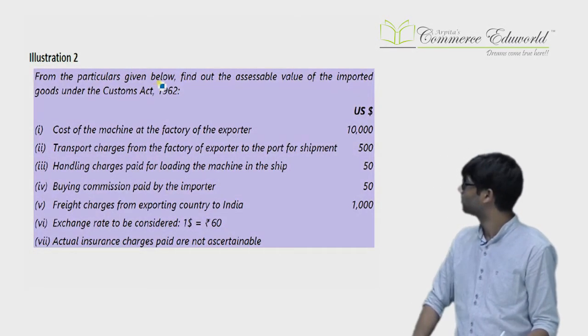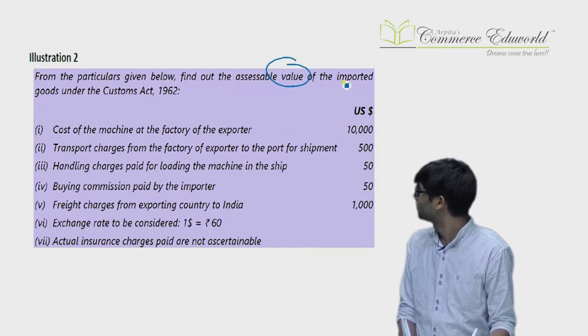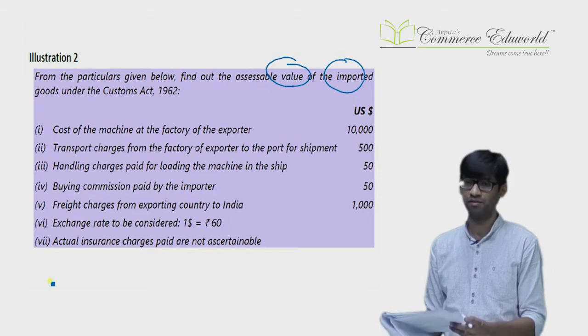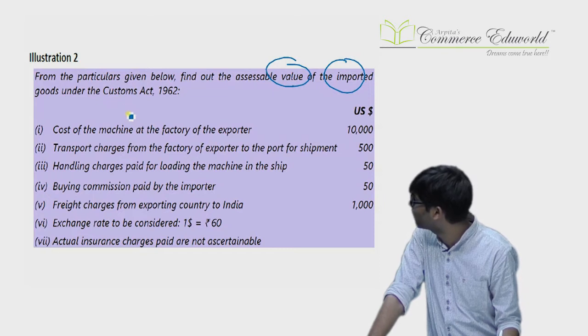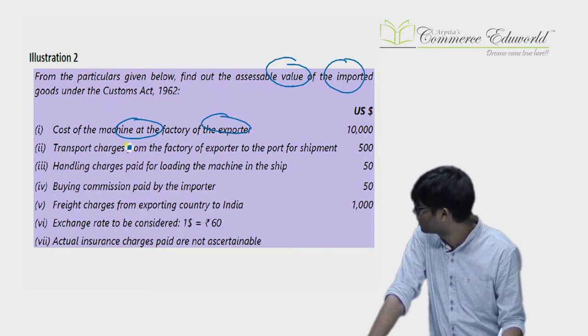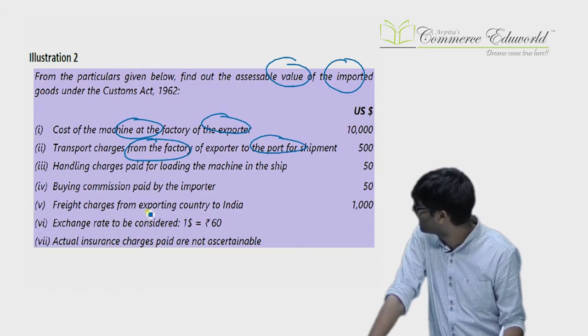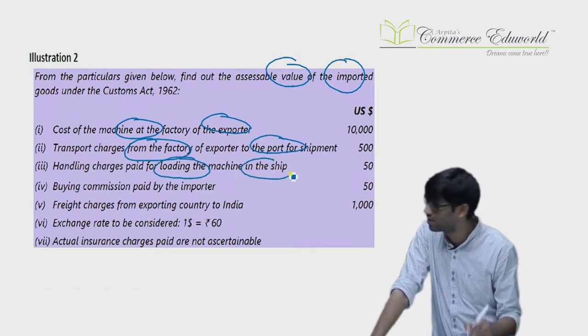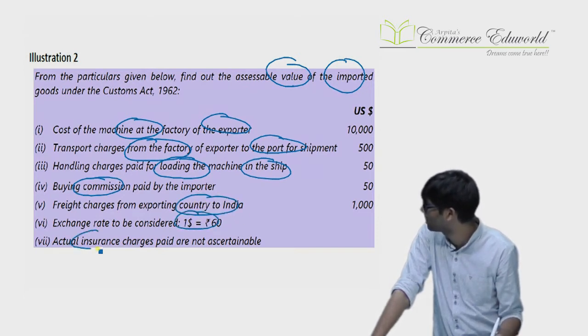From the following particulars given below, find out the value. We need to calculate the value of the imported goods again. I am as of now concentrating only on imported goods to which the amendment relates. Cost of machine at the factory of the exporter. Okay. So up to the exporter's factory in the exporting country. Transportation from the factory of the exporter to the port of shipment. Loading or handling charges for loading the machine into ship. That is at the place of export now. Then buying commission. Freight from that exporting country to India. Exchange rate, insurance is not ascertainable, you need to calculate the value.